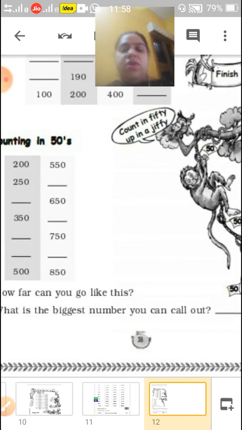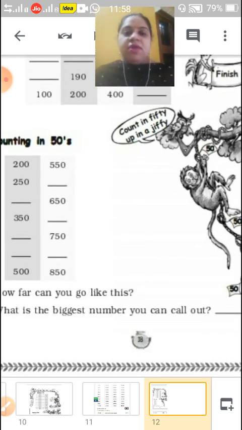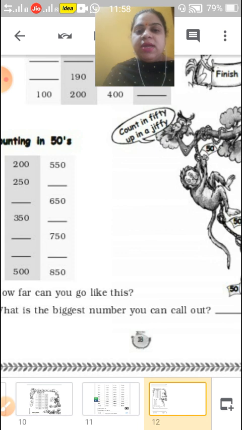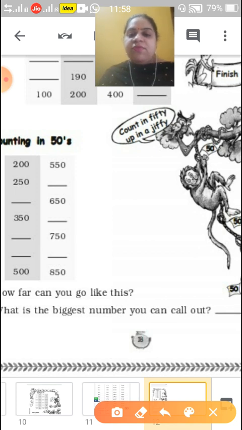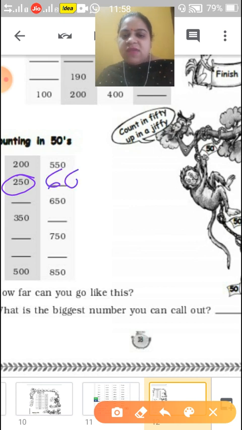Now children, you have to do counting in 50. Like it is written 200 and 550. So let's have a look. Here they have added 50. So it's 250, and in all we have to add 50. So here it will come 600.